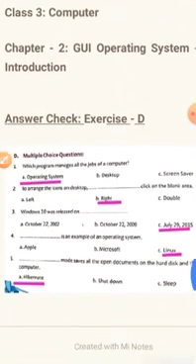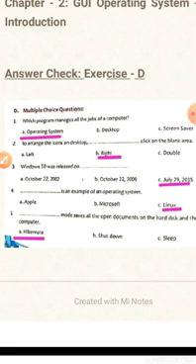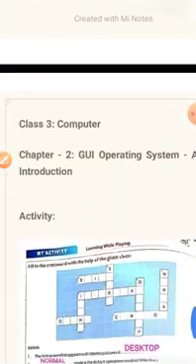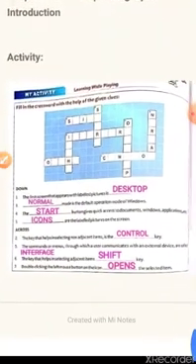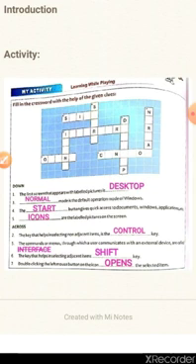So here are the answer checks. You can check the screen and write it in your copy. And this is the activity section where I have written the answers for you. You can do it like this in your copy. You don't have to draw; you may do it in your book. When you buy your book, you can do the crossword grid work in your book, and do these sentences as fill in the blanks in your copy and learn it well. Learn the spelling.